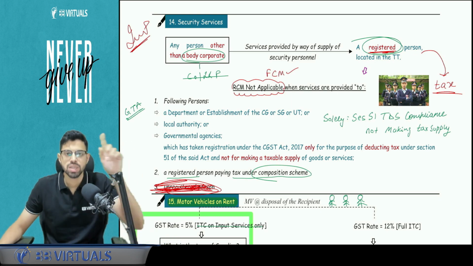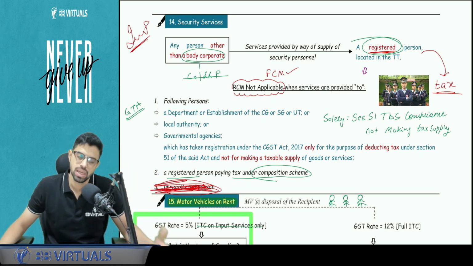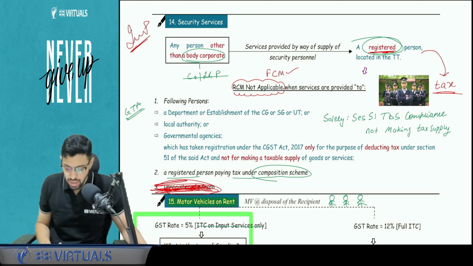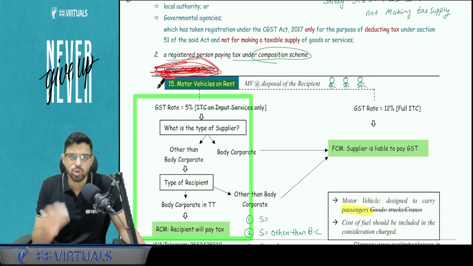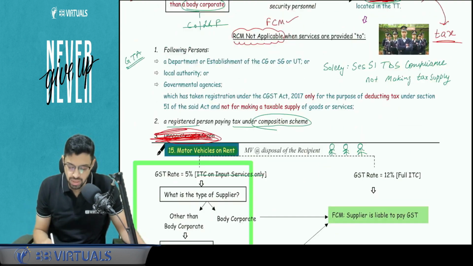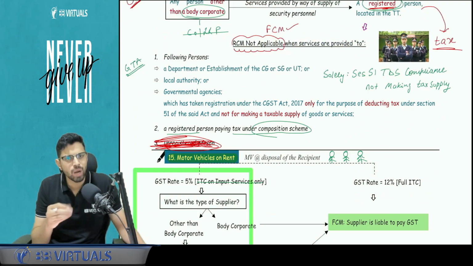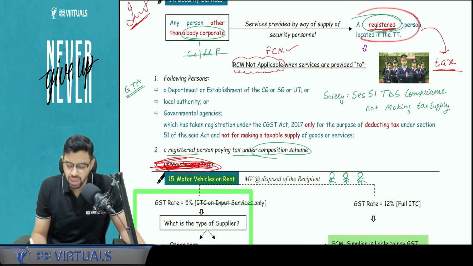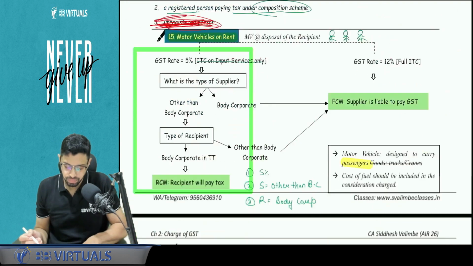Okay, if a composition scheme registered person receives GTA service, he will be covered under the RCM, right? The third, they have given unregistered. So in your book, you might find unregistered person, but that is not very logical. That is not required to be stated otherwise, because we have already covered that a registered person is going to pay. So obviously for unregistered, RCM won't apply.